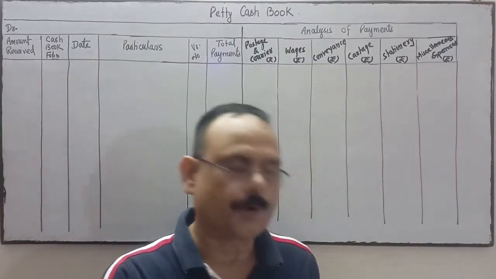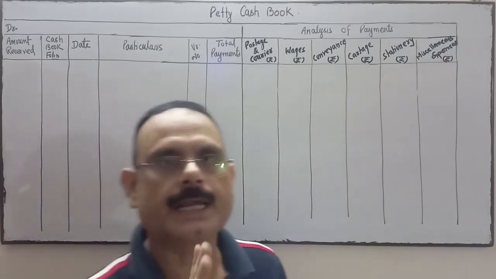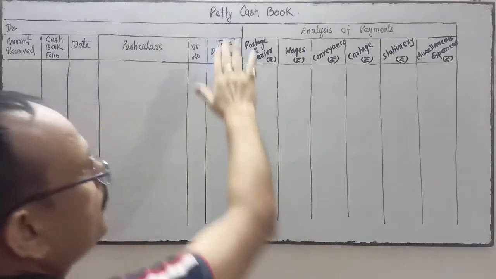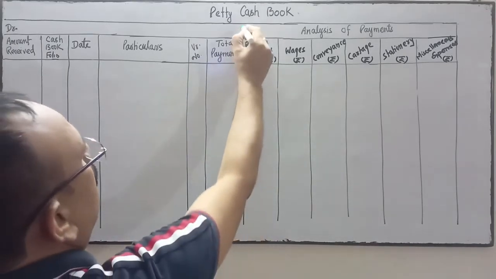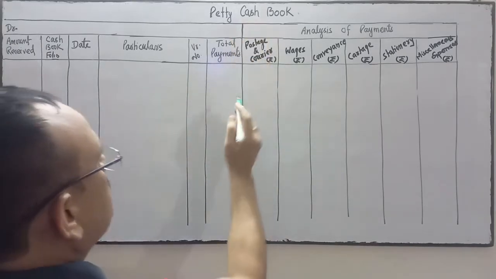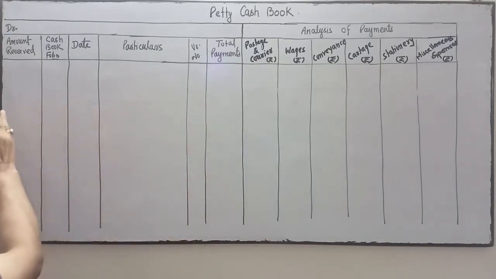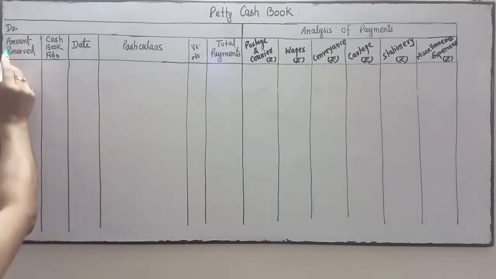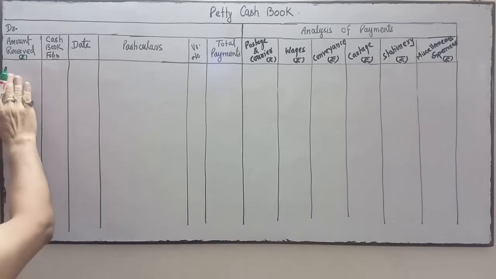Now see the format of the petty cash book. The heading will be Petty Cash Book. From the center, we divide it into two sides. This side starts with the debit, amount received in rupees.